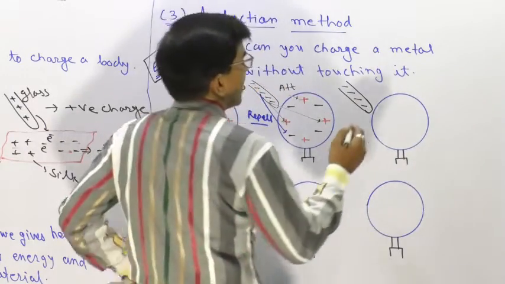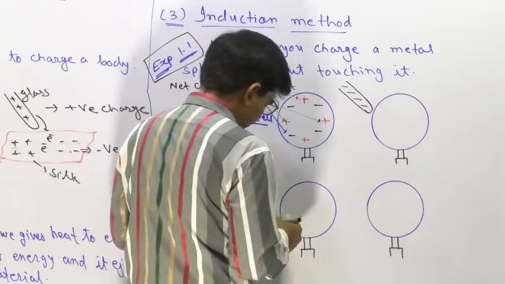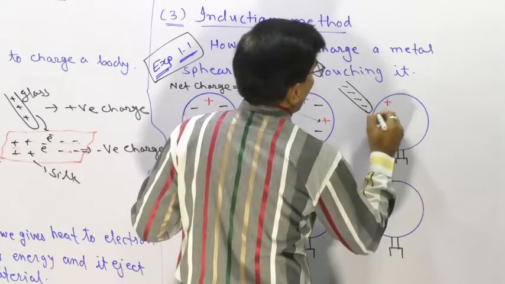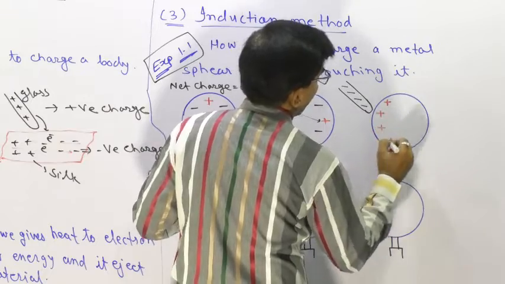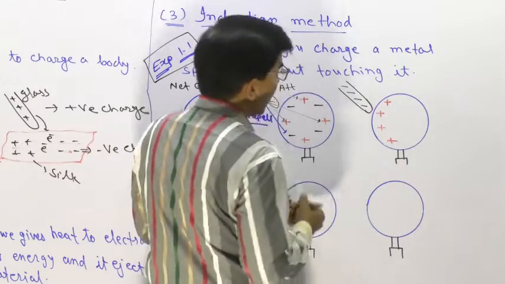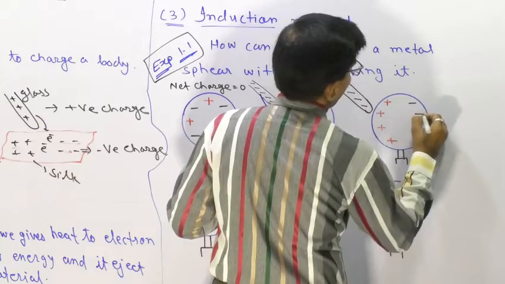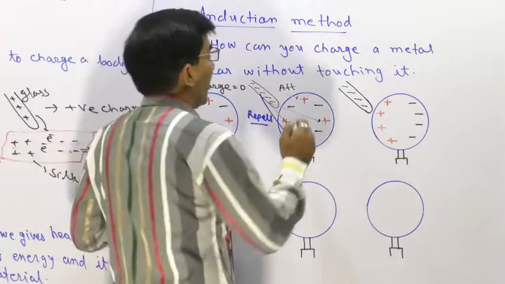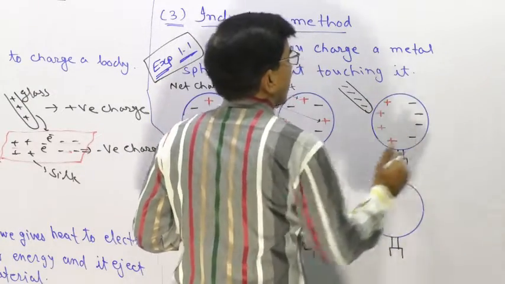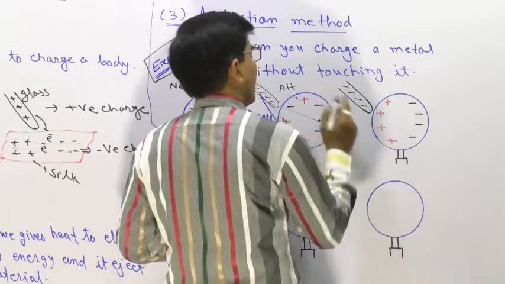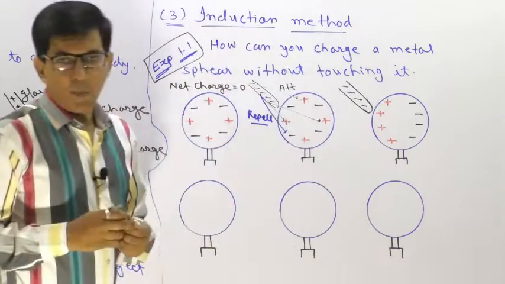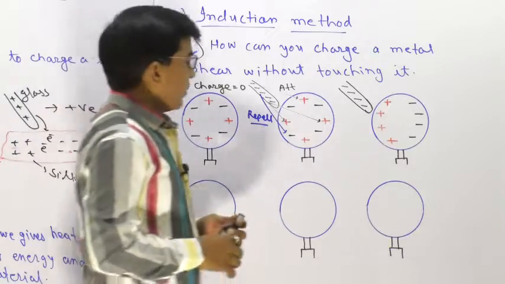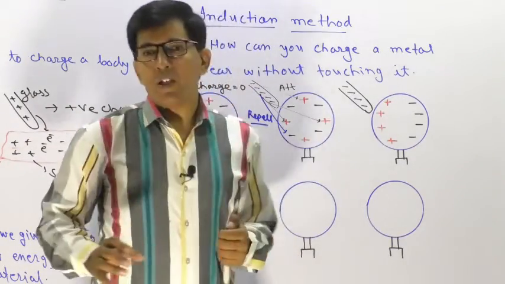Due to this effect, all the positive charge collects in this section and all the negative charge goes in this section. Due to the repulsive force, the negative charge goes to the far side and the positive charge to the near side to the plastic rod. This condition is known as polarization.